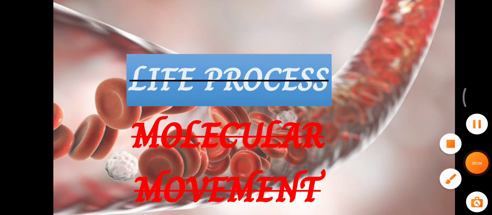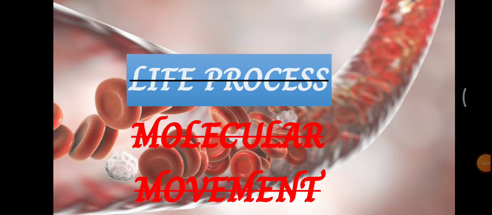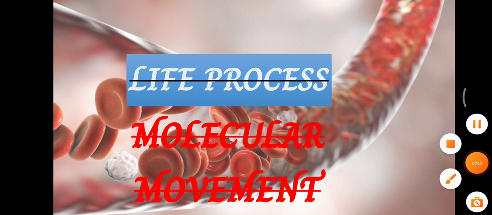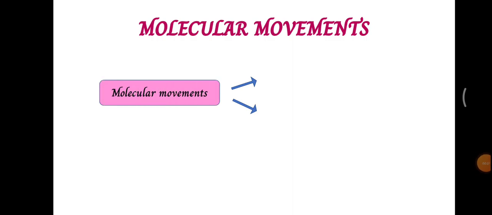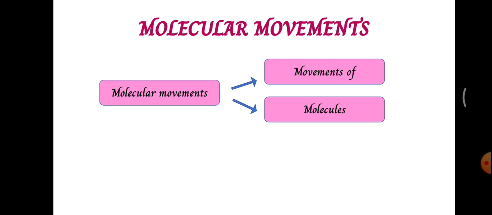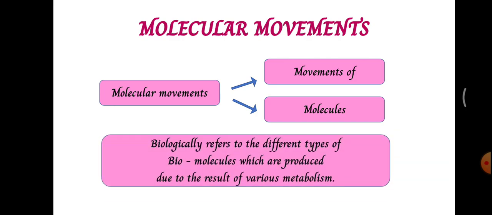In the previous class itself, we saw the introduction or the definition of molecular movement. Let's see it in detail. What is meant by molecular movement? Molecular movement means movement of different kinds of molecules, and in biology, it means the movement of biomolecules from one part of an organism to another part of that organism. These biomolecules are produced as a result of various metabolism.